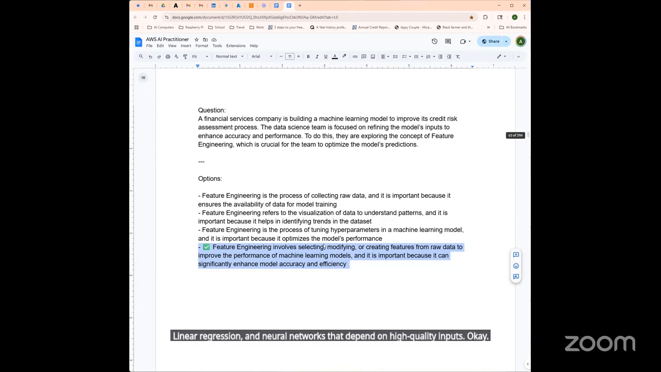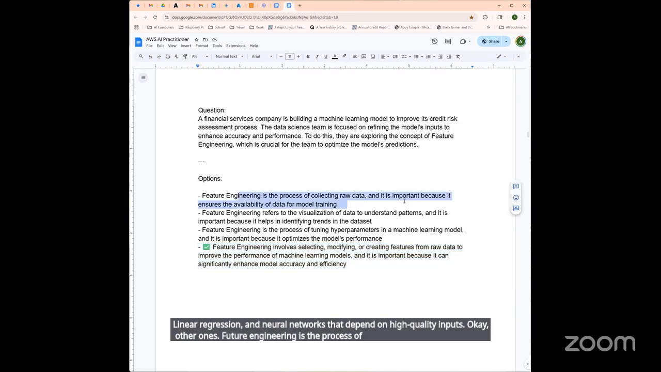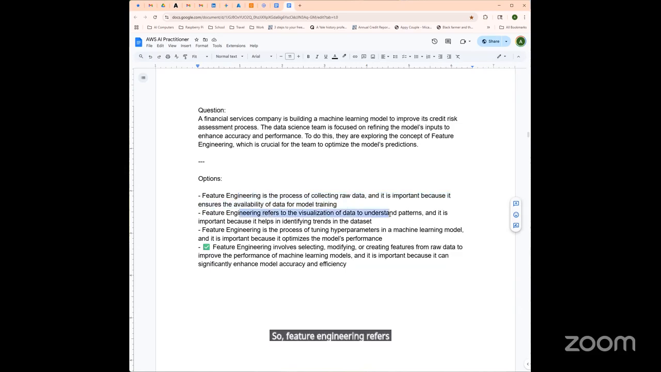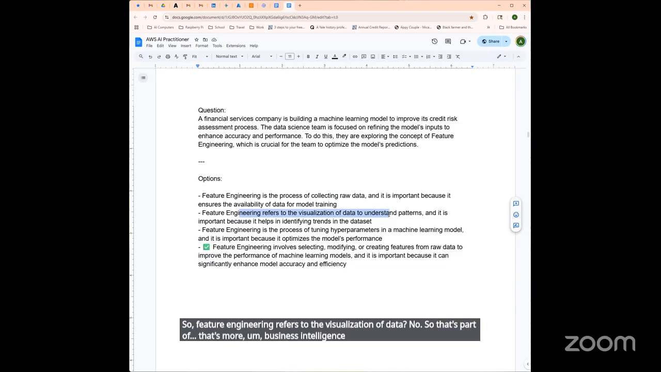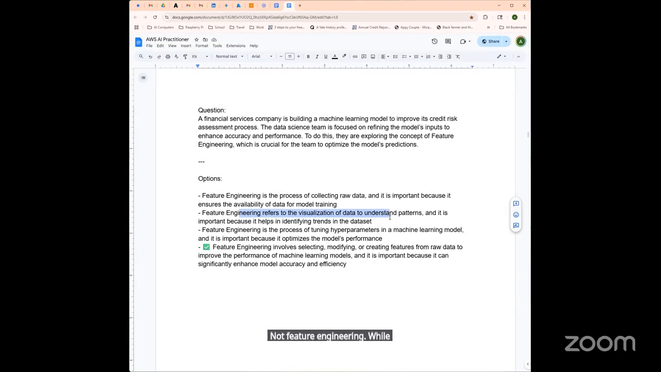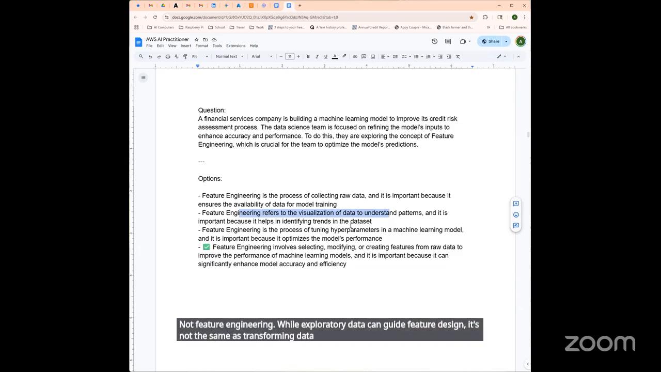Okay, other ones. Feature engineering is the process of collecting raw data. Okay, so data collection is a preceding step. Feature engineering assumes you already have the data and are preparing it for model consumption. Feature engineering refers to the visualization of data. No, that's more business intelligence. Visualization is part of exploratory data analysis, not feature engineering. While exploratory data analysis can guide feature design, it's not the same as transforming data into model-ready features.